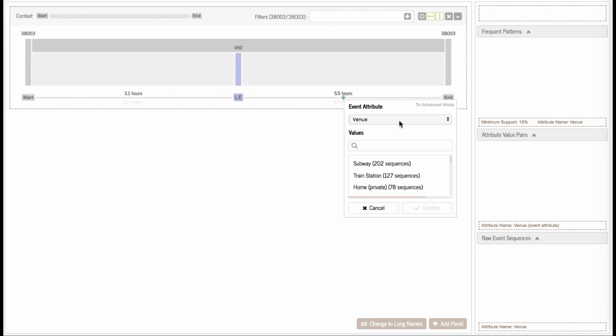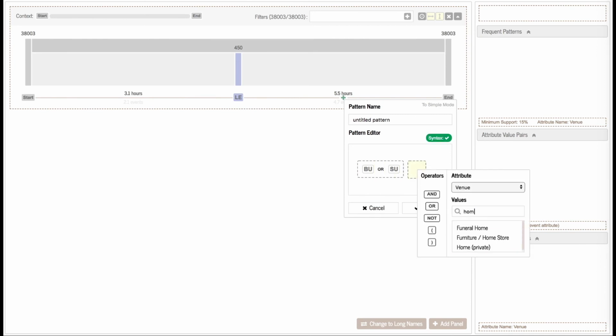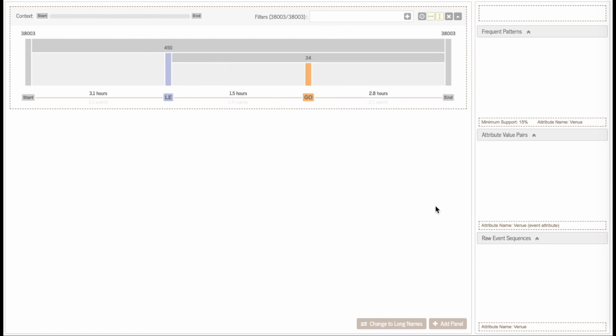Similarly, she creates the going back home pattern. It has a bus station or subway event followed by a home event. Jane finds that only 34 sequences have a leaving home pattern followed by a going back home pattern.